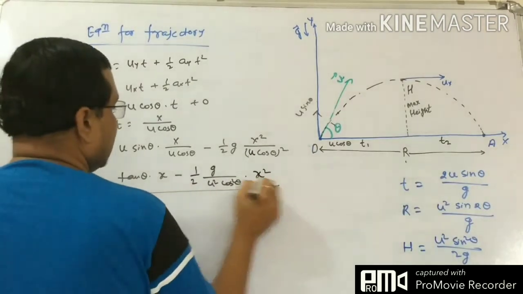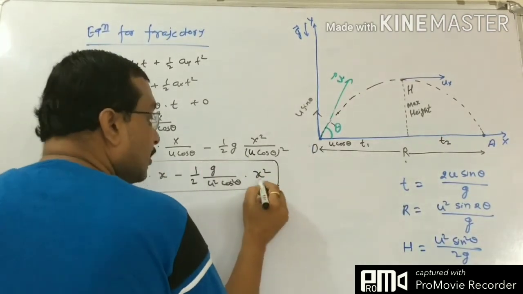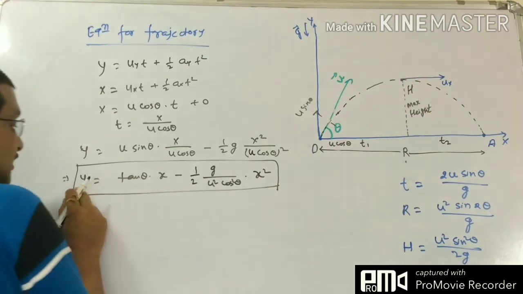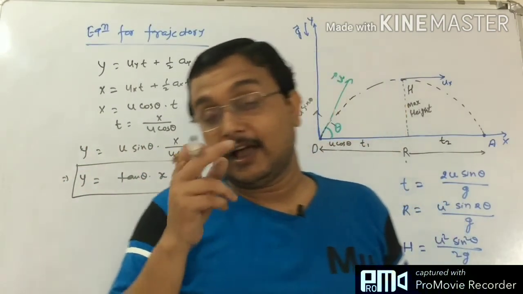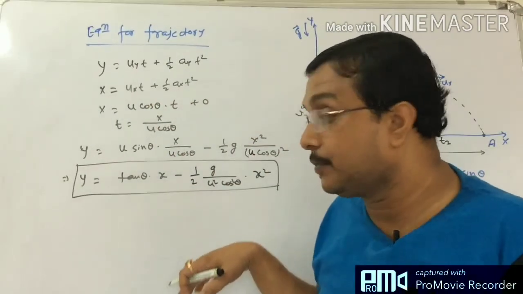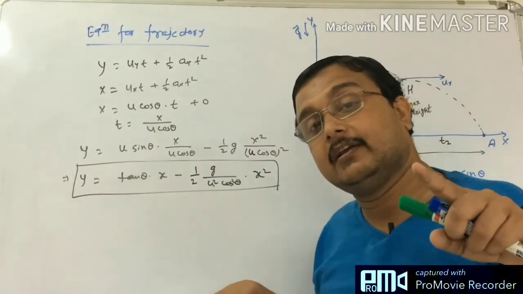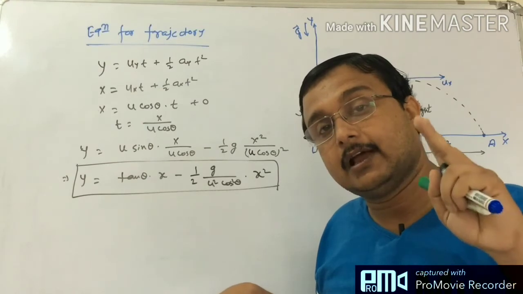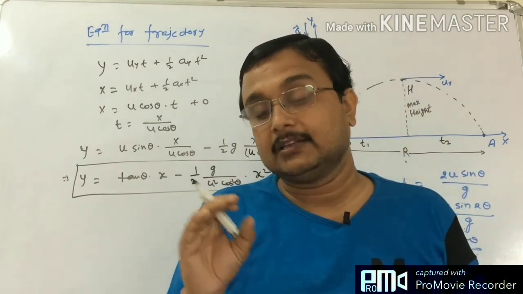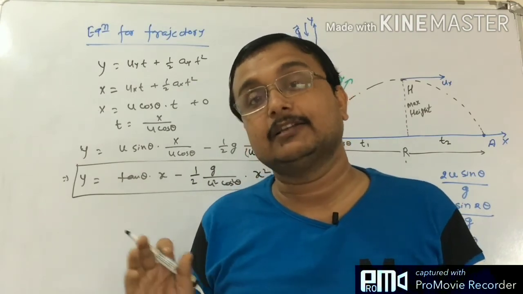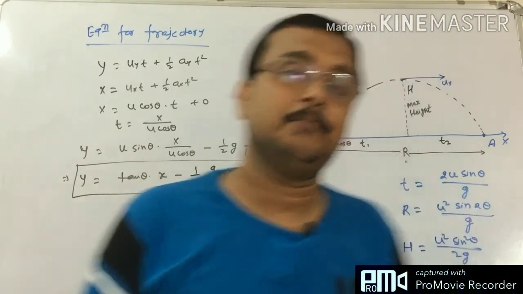Now you can see here the power of x is 2 and the power of y is 1. In the chapter on graphs, when I was dealing with the concept of graphs, I explained that if there are two variables and the equation is such that one has the power of 2 and the other has the power of 1, this denotes a parabola.